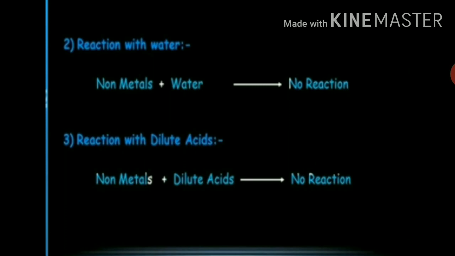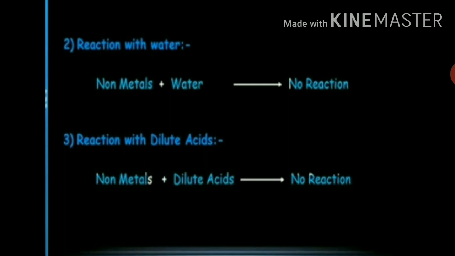So now let's talk about reaction of nonmetals with dilute acids. Nonmetals do not react with dilute acids to form salt and hydrogen gas. For example, if we take some sulfur powder or charcoal powder in a test tube and add dilute hydrochloric acid, then no reaction takes place even on heating.